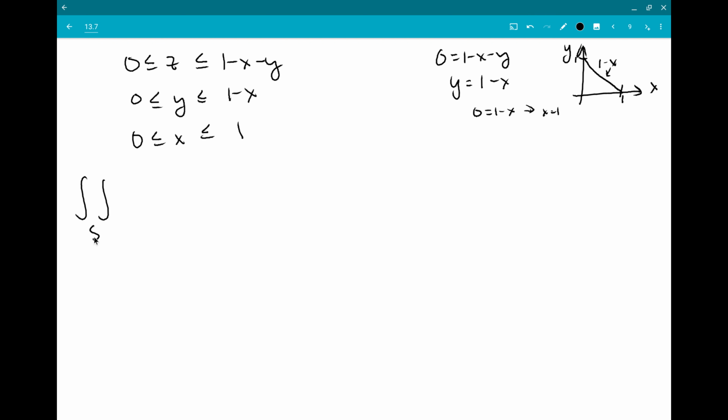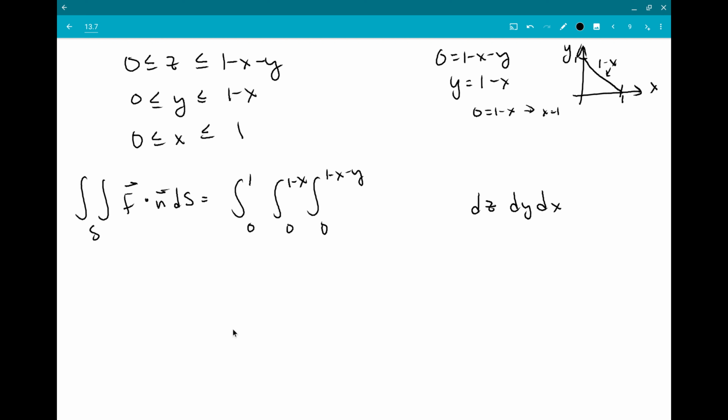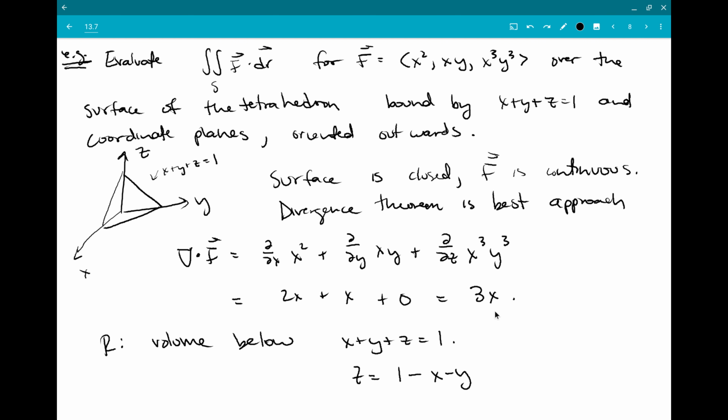And so now we have everything we need to use the divergence theorem. That surface integral we were asked to find is actually a triple integral, bound from 0 to 1 minus x minus y, 0 to 1 minus x, and 0 to 1, where I've picked the order dz, dy, dx to write those bounds. There's more than one way to do it. And then the divergence that we have to plug in is just this 3x.